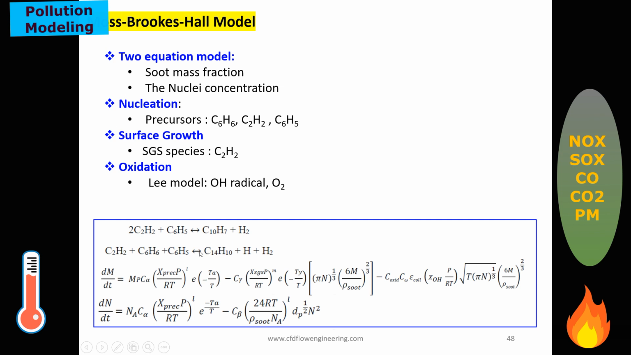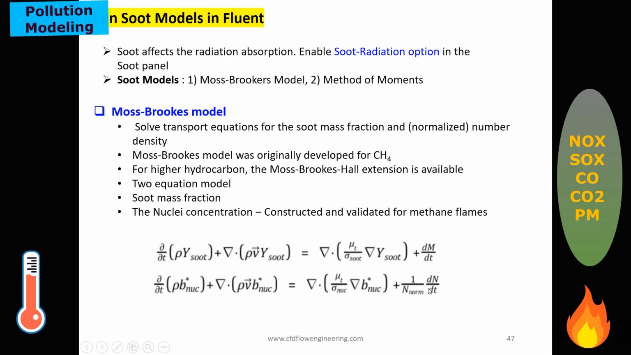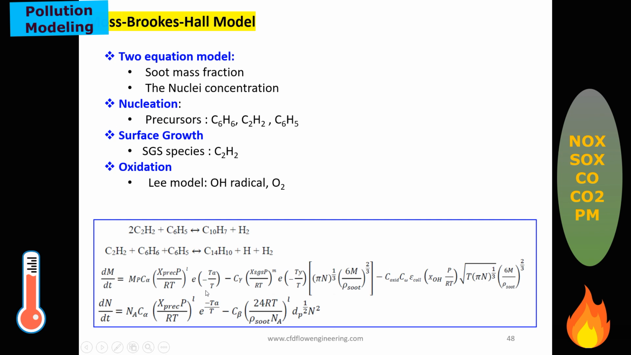Here I presented two reactions for the hydrocarbon. Then H2 is formed. Then there are dM/dt and dN/dt, which are the source terms in the soot transport equation and the nuclei transport equation, and these are calculated. All these source terms depend on the reaction rate, which is given by the concentration divided by the pressure and temperature.